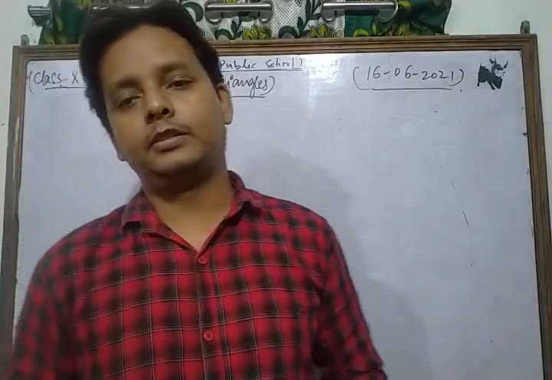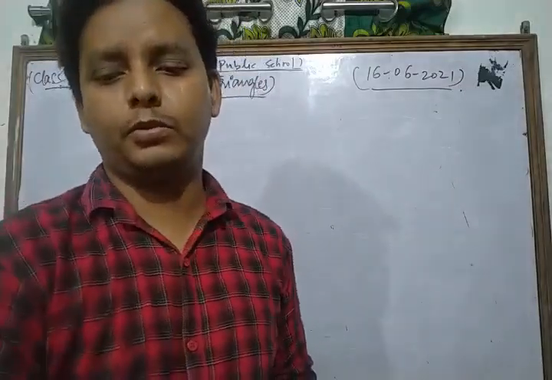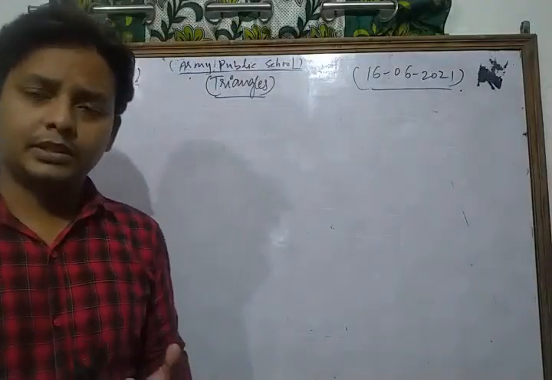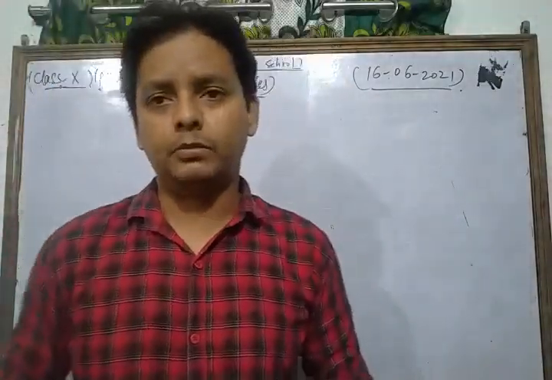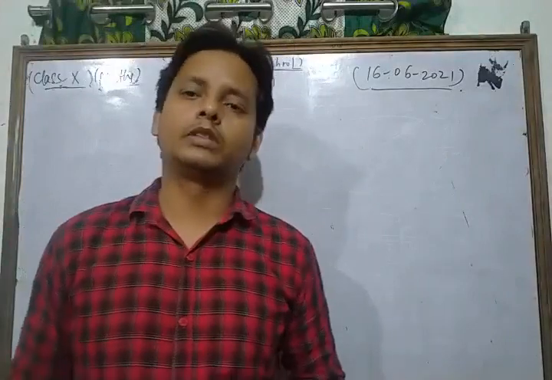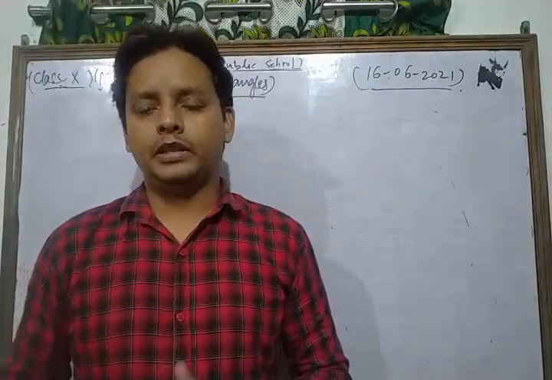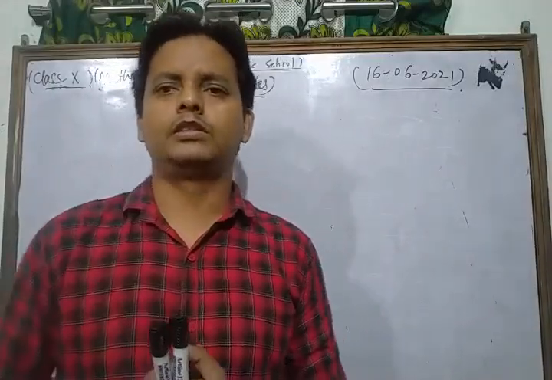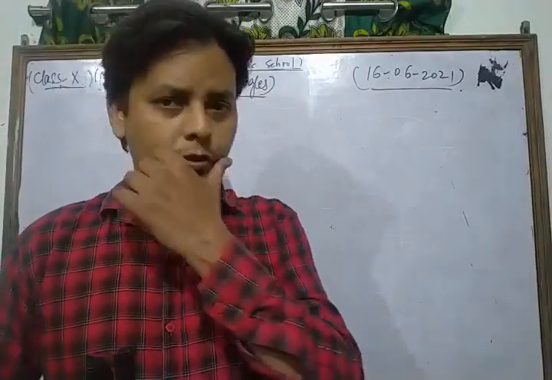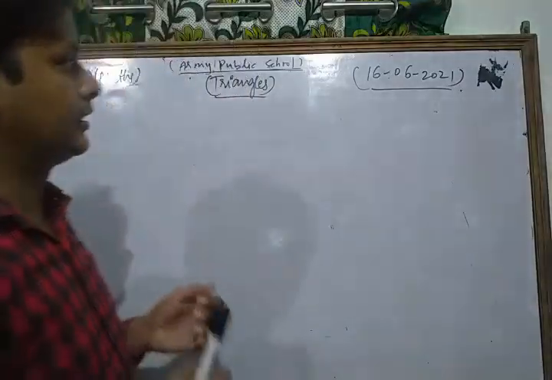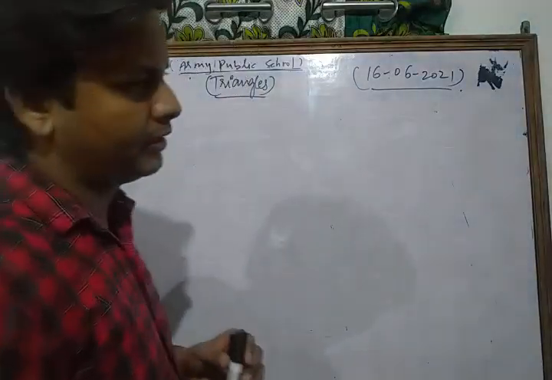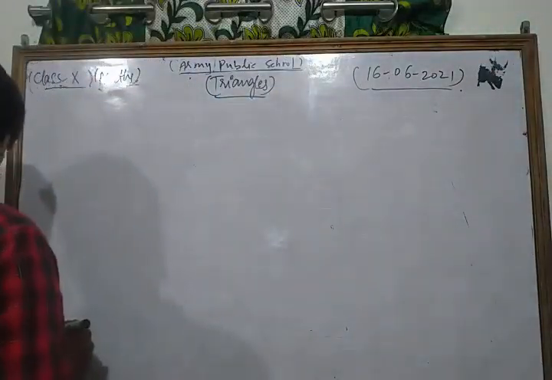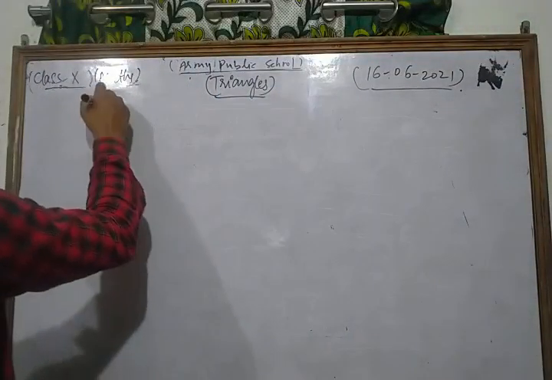Dear students, in the previous class we discussed a very important chapter of your syllabus, which is triangles. In that class we discussed the BPT theorem, the basic proportionality theorem or Thales theorem, and solved some important questions based on Thales theorem from your NCERT exercise. Now in today's class we take up the new topic of that chapter, which is criteria for similarity of triangles.